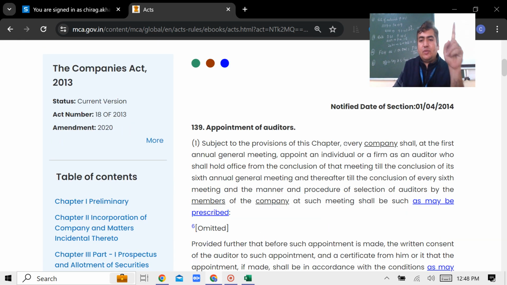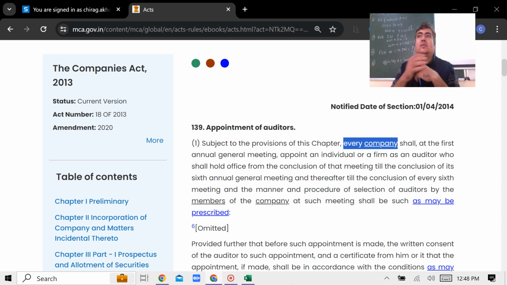Subject to the provisions of this chapter, every company, लिखा है. So when you go to the literal interpretation, every company includes the government company also. So one of the arguments that comes from your side is, sir, if it is written every company, it also includes the government company. So whatever provisions are provided here, they are also applicable to government company.